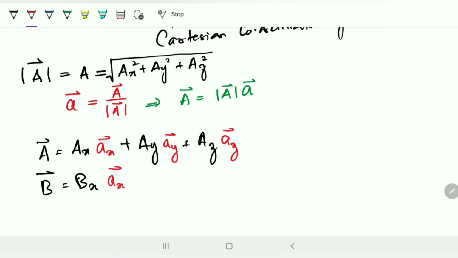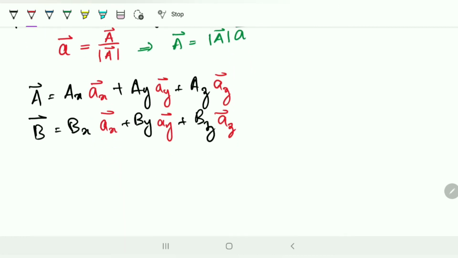Don't worry, we need not write the unit vector as bx vector, because the unit vector at each coordinate is going to be the same: ax, ay, az.